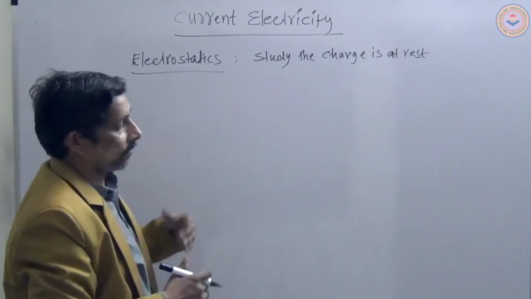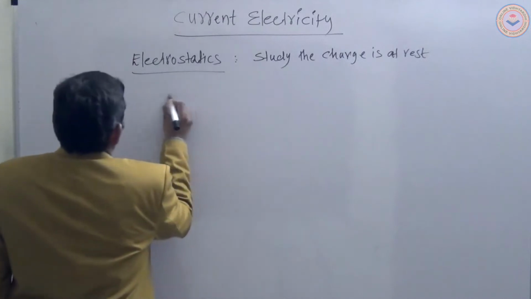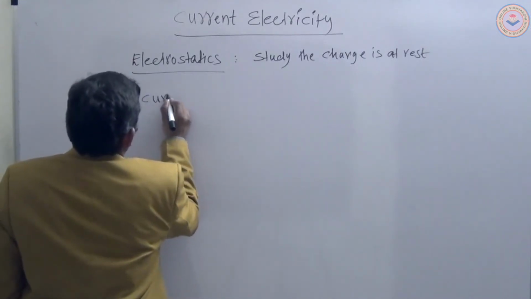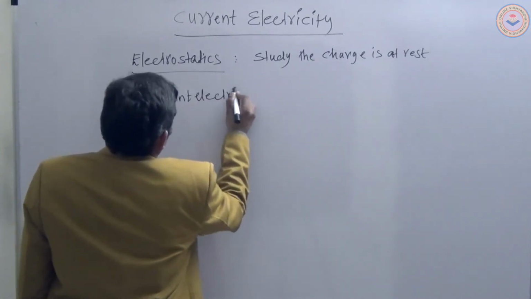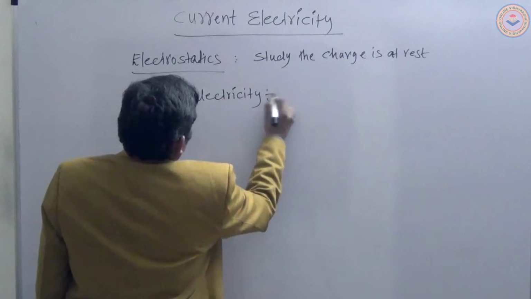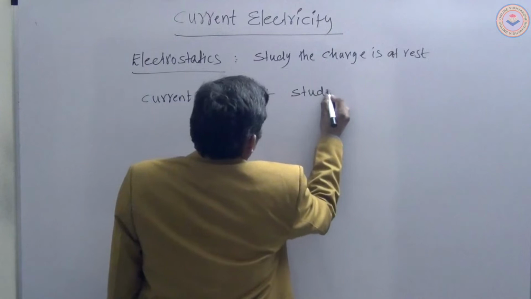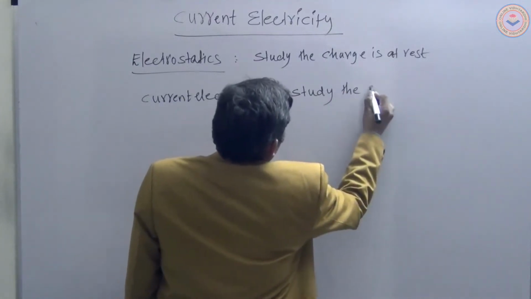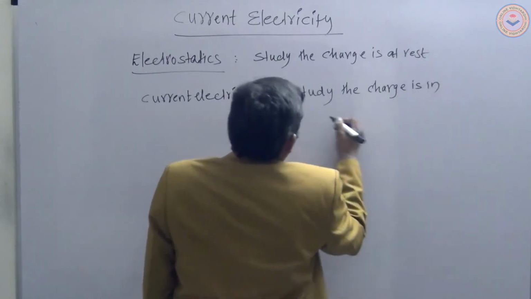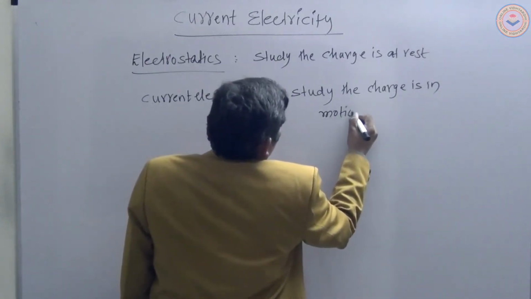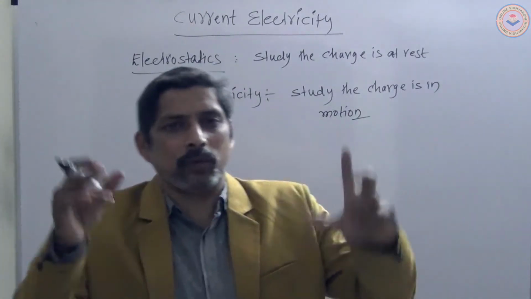Current electricity is the study of the charges in motion.